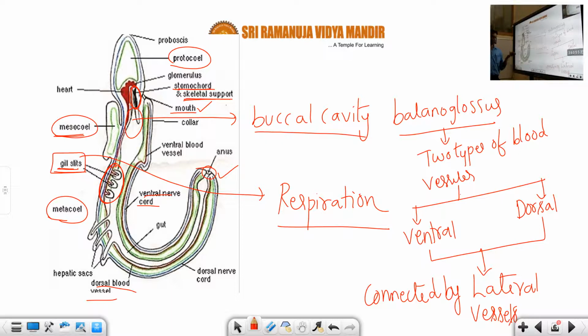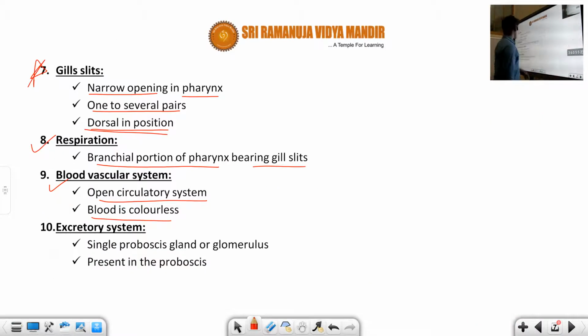I am taking Balanoglossus, a hemichordate, as an example here. We can observe two types of blood vessels: the dorsal blood vessels and the ventral blood vessels. Both dorsal and ventral blood vessels are connected to each other by lateral blood vessels. So again, the blood vascular system is an open circulatory system, and the blood is colorless.